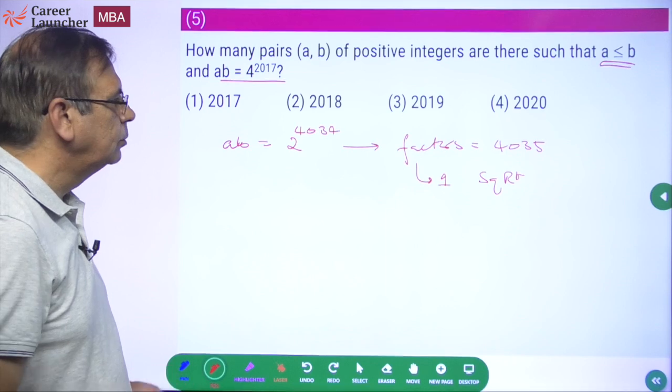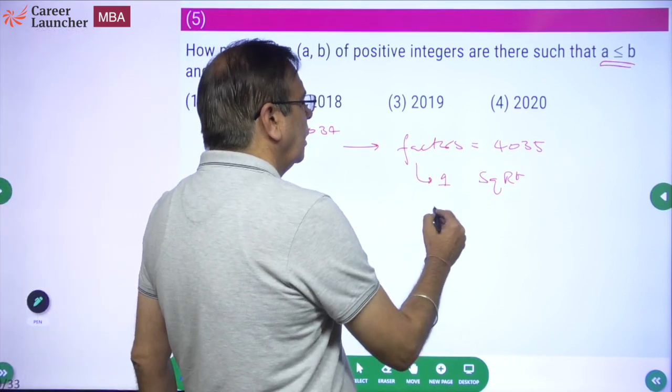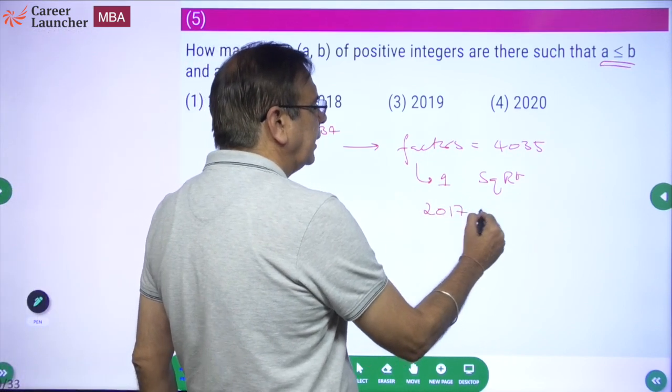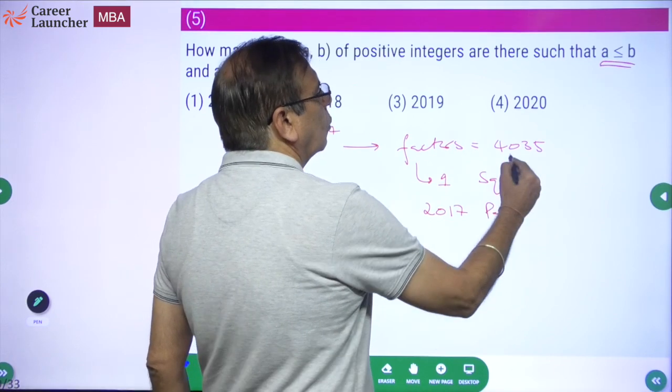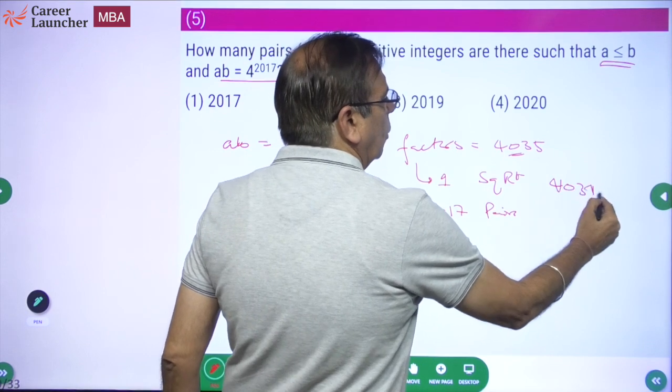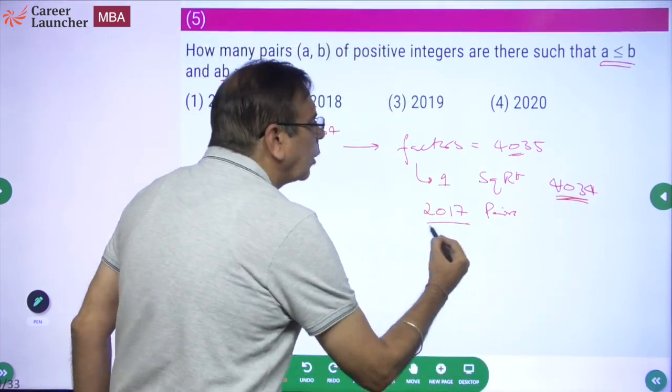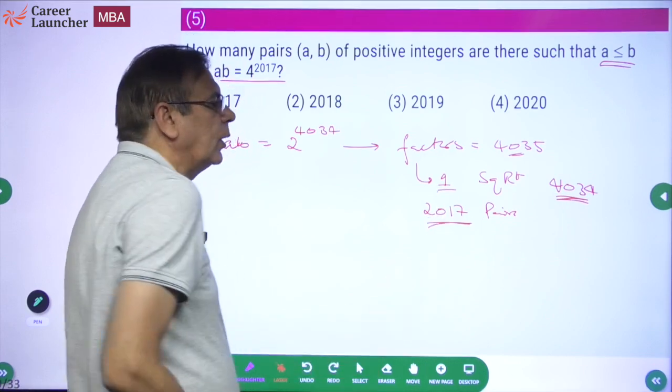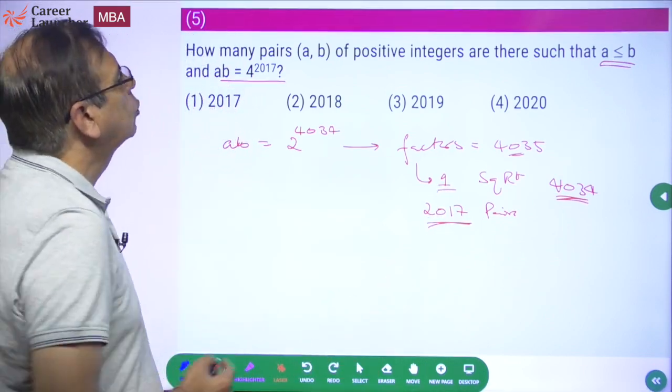Square root into square root. Okay, and what will be the remaining? There will be how many pairs? 2017 pairs. So 4035 remove 1, you are left with 4034. Out of 4034 means 2017 pairs plus 1 the square root. So 2017 plus 1, 2018.